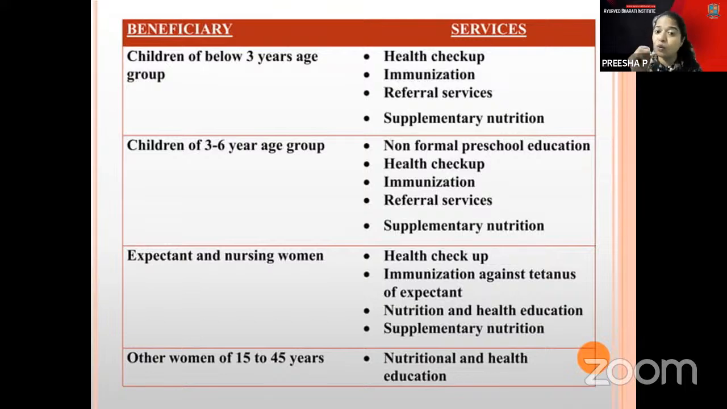So that is why preschool education and health checkup with supplementary nutrition will be given. Supplementary nutrition is there for children up to the age of about 15 years. The expectant and nursing women will also get health checkups and TT can be given there. The nutrition and health education programs, especially for puberty children or women, expectant and nursing women, make them aware of nutrition, health education, and menstrual awareness.